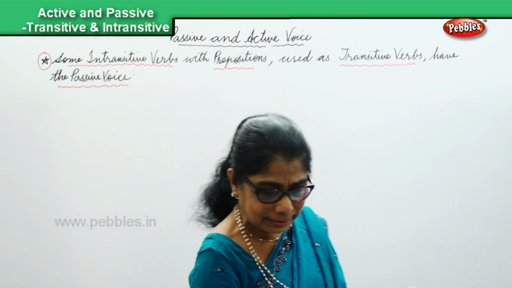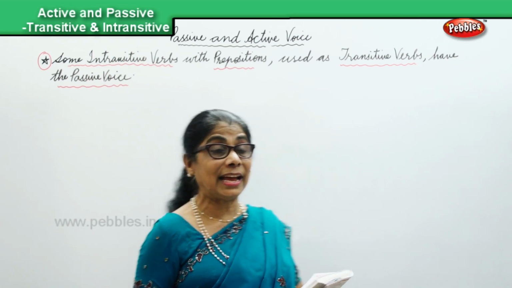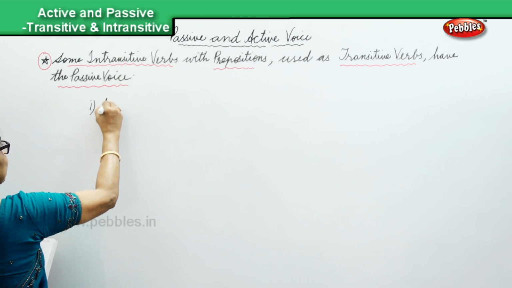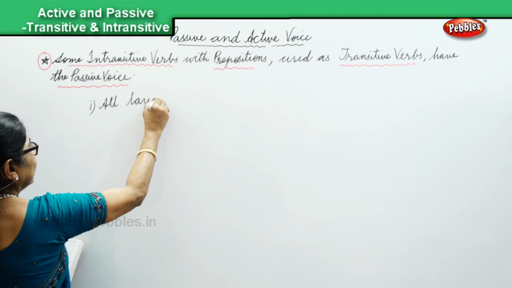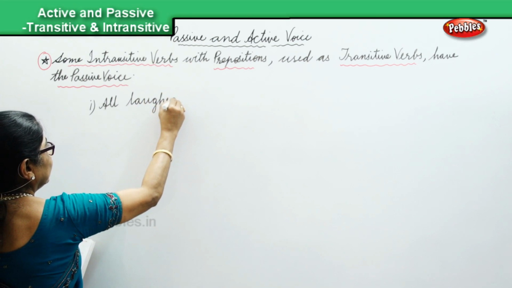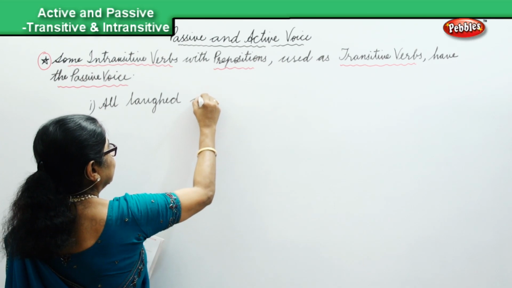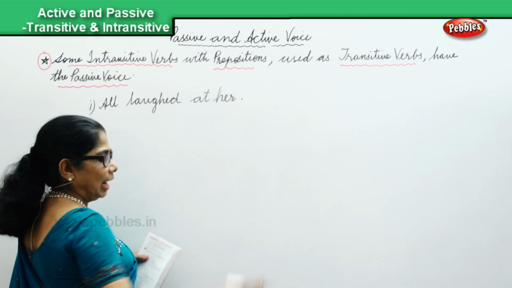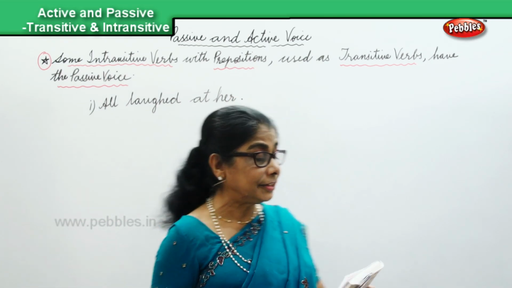Now let's look at the sentence I have. "All laughed at her." That is the active voice.